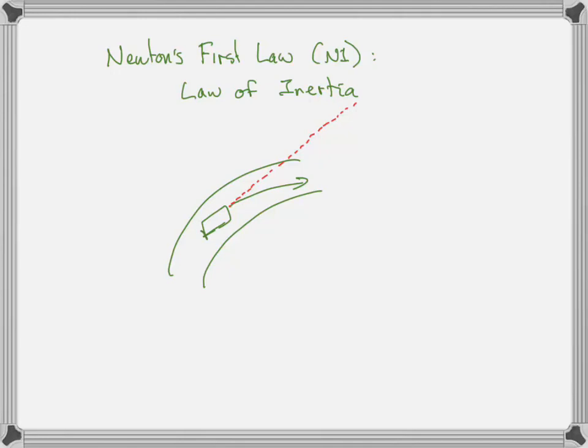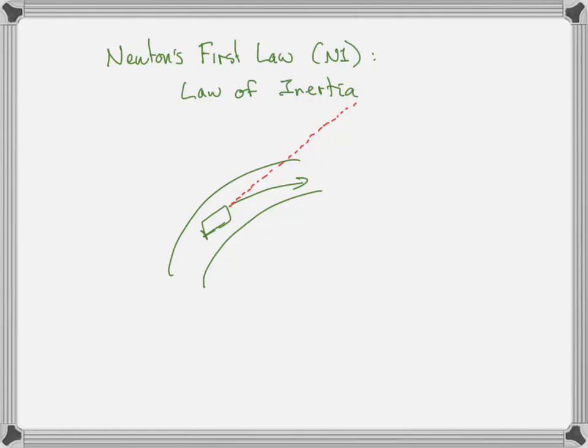So the ball that was rolling along the lacrosse field is going to keep going until you exert a force on it, until somebody picks it up or until friction stops it. The car is not going to go around the curve. It's just going to go in a straight line if there's no friction between the wheels and the road to make it go anywhere. The phone is going to stay sitting on the table unless you exert a net force on it. That's what the first law talks about. Each of these objects has a tendency to stay at a constant velocity.